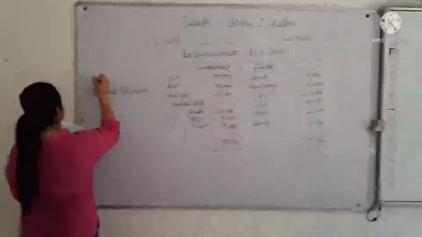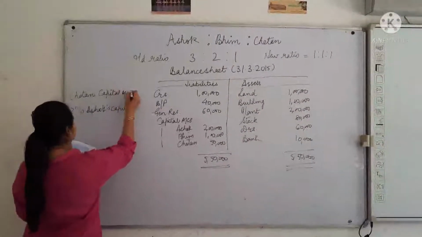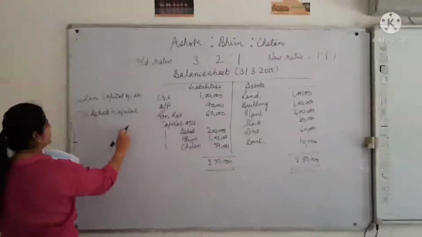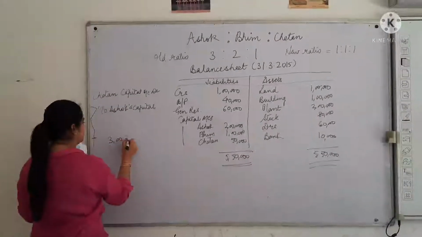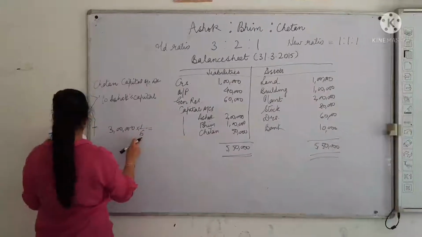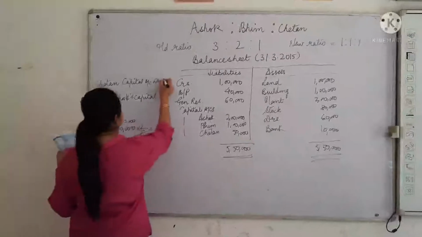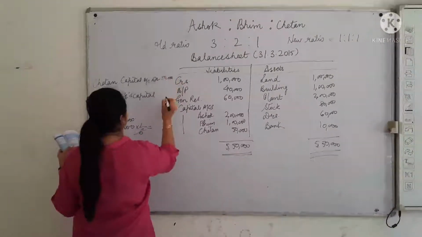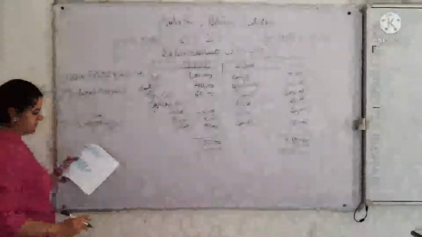That is Chetan's capital account debit to Ashok's capital, and the amount will be 3 lakh, the value of goodwill given in the question, and the sacrifice and gain in the ratio of 1 by 6, so the amount will be 50,000 for the entry. Chetan's capital will be debited with 50,000 while Ashok's capital will be credited with 50,000, right?